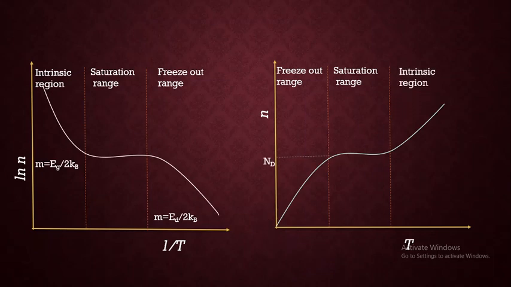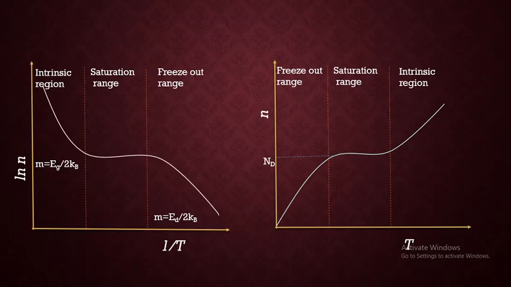Here, as the temperature keeps increasing, slowly the electrons which are bound to the donor atoms in the freeze out range are going to ionize into the conduction band. That's why N is going to increase, that is, the number of electrons in the conduction band slowly goes on increasing, and finally it reaches a higher temperature where all the donors will be ionized, explaining the saturation range.